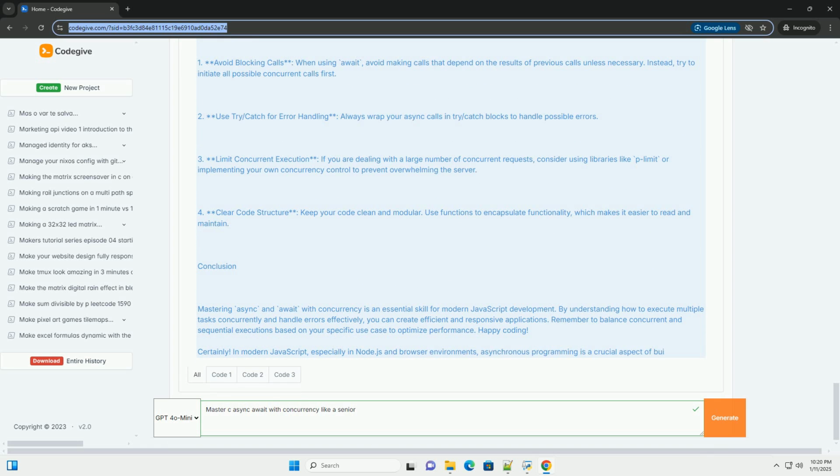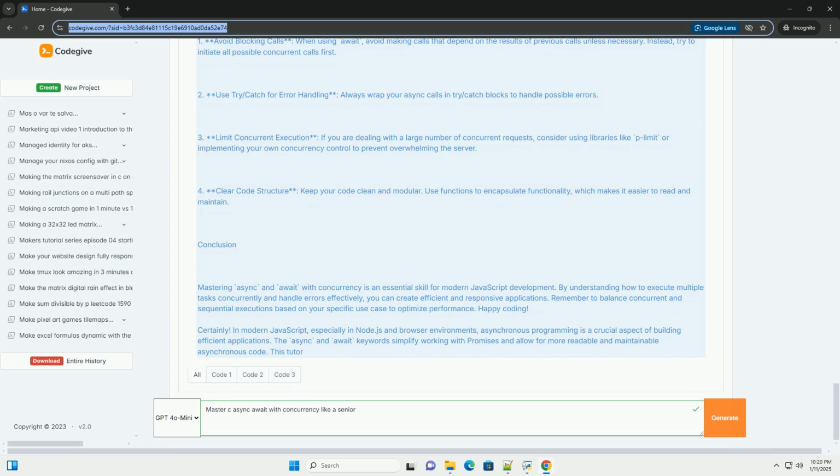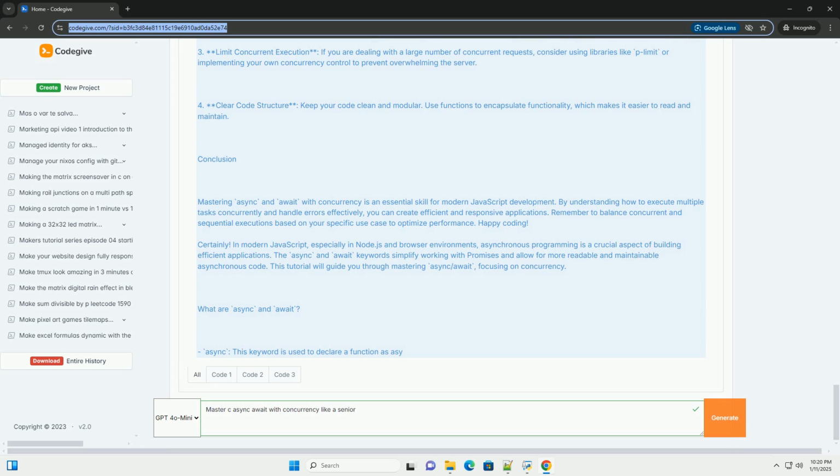It makes JavaScript wait until the promise is resolved or rejected. If the promise is resolved, it returns the result. If it's rejected, it throws an error. Basic example. Concurrency with async/await.